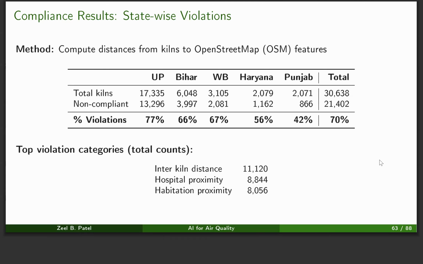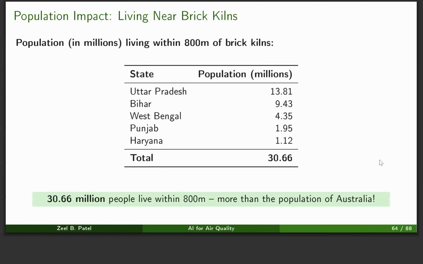Top violation categories are the inter-kiln distance, hospital proximity, which is alarming, and third is the habitation proximity. If we look at the population living within 800 meters of the brick kilns, which is the criteria set by the central government, that there should be no brick kiln within 800 meters of where people are living, then we see that this is a massive number of 30 million, which is more than the population of Australia.